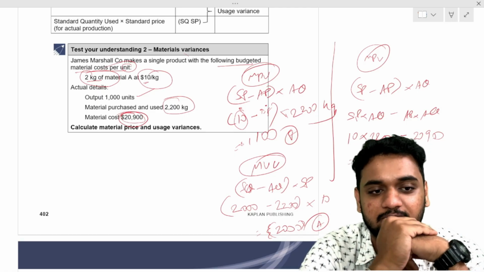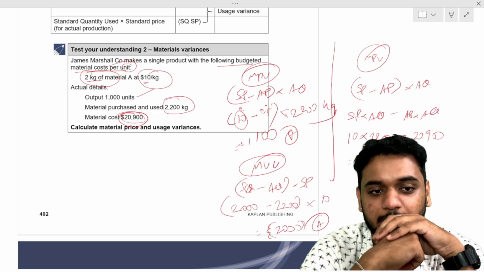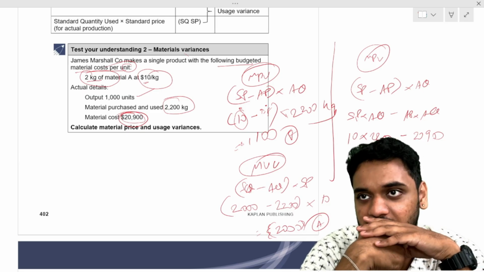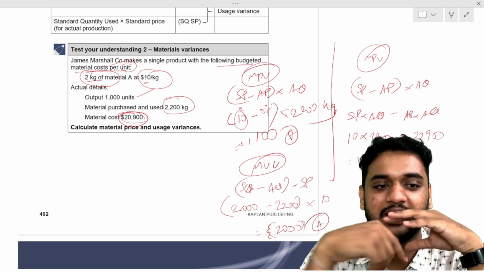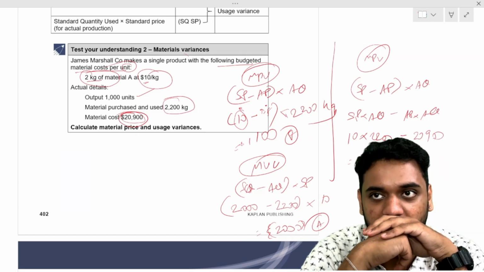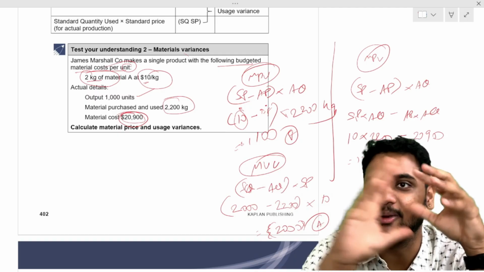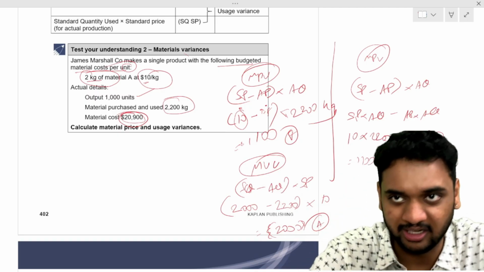Standard price in this question is 10 per kilo, minus what is the actual price? 9.5. 10 minus 9.5 is 0.5 rupees per kilo, into what is the actual quantity? Actual quantity of material is 2200. 0.5 into 2200 is 1100. That is material price variance.